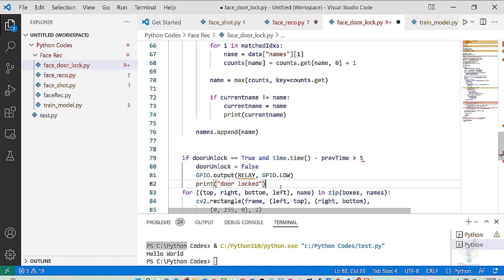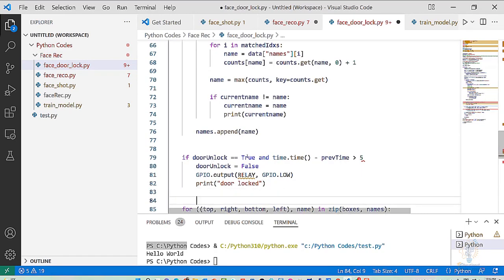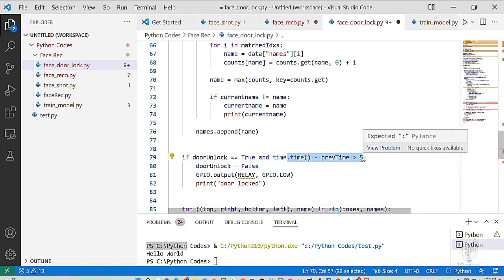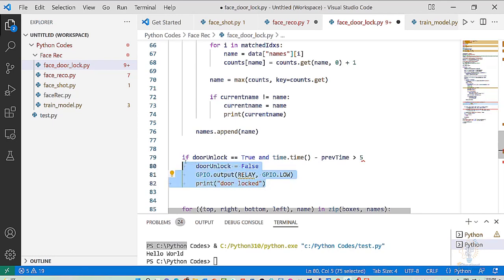Now, let me explain this line. If the door unlock is true, so if the door was unlocked for more than 5 seconds, so if the timer counted more than 5 seconds, we need to set the door unlock variable to false and lock the door again, because we don't want the door to stay open all the time. We just need it to be opened for 5 seconds. Otherwise, the door will be locked, and these are the only things that we need to do to make this code work for unlocking doors using a face recognition system.